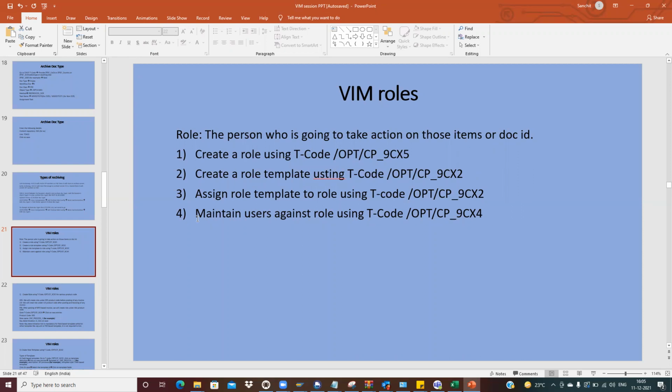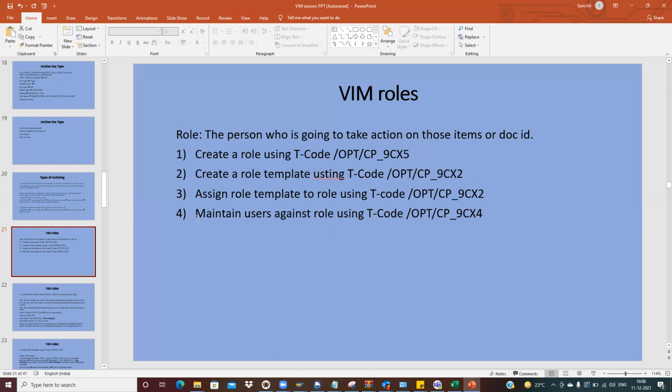Clear? Who can process the invoice? Now, there could be another role, for example, the requisitioner, who has created the purchase order. We need some input from him, some approval from him. So we can create a role for the requisitioner. So the person who is going to take action on those items is basically the one for whom we create a role in the system.